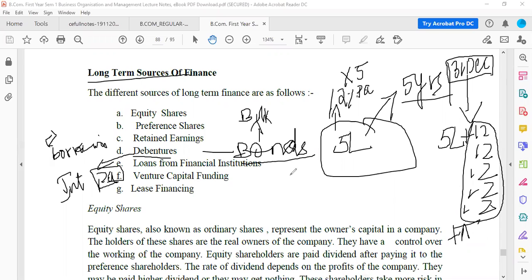So this is another type of borrowing. Borrowing for whom? Not for me and you, but for a company. Apart from debentures, bonds can also be taken, but here every year they will not give you the amount; after 5 years they can give you a lump sum.